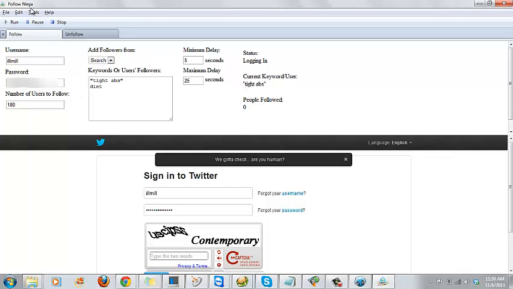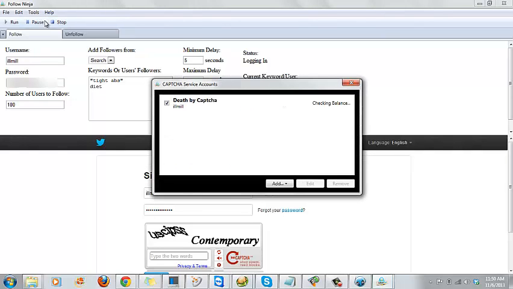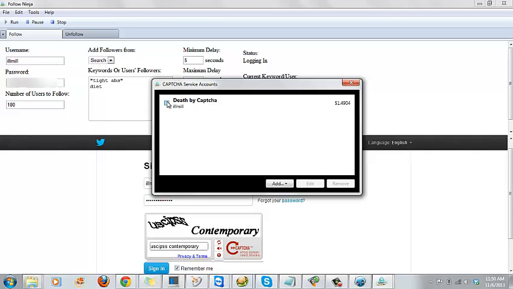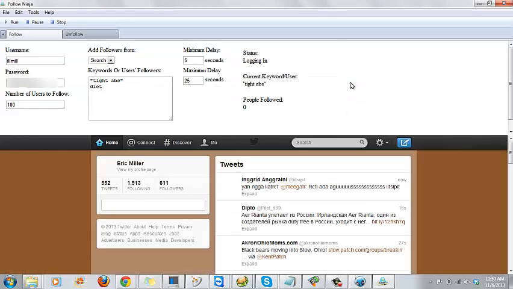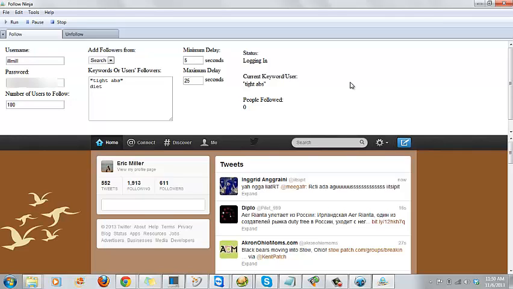Okay, and it'll fill out this CAPTCHA for you. So you're able to set up the CAPTCHA services if you have that. However, it's not really required because Twitter's only going to ask you the one time when you log in, and sometimes it doesn't even ask you then. So you can always enter them manually as well.